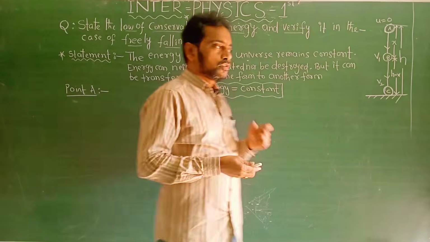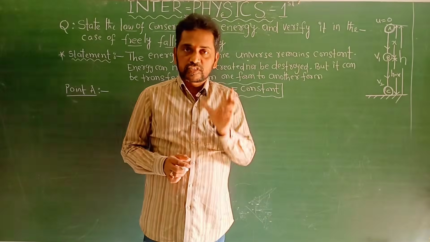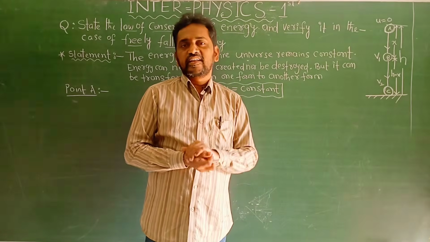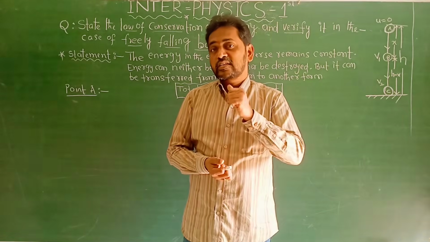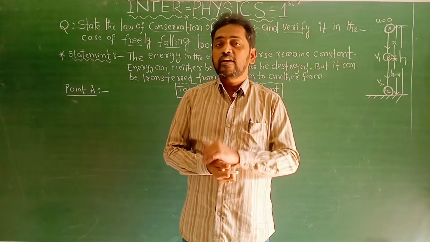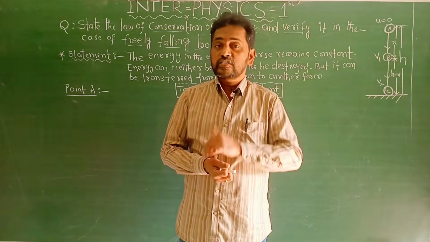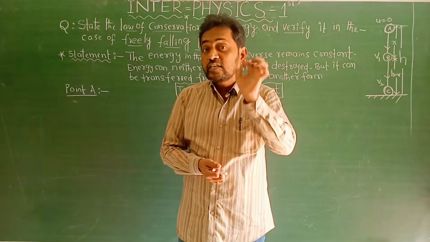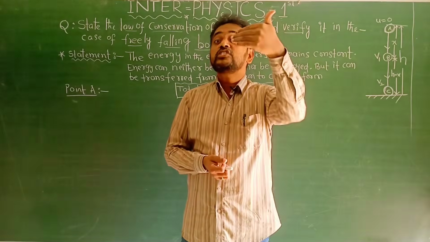That's why in this case the total derivation depends on two equations only. One is potential energy, the second one is kinetic energy. What is the expression for potential energy? You know already, PE is equal to mgh. What is the definition of potential energy? The energy possessed by the body by virtue of its position.